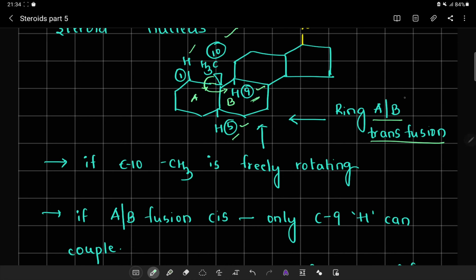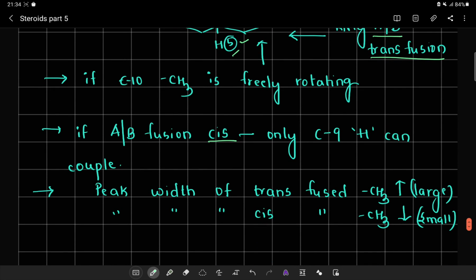If ring AB is a trans fusion, this methyl group will freely rotate and it is going to couple with 3 protons. Whereas if ring AB fusion is a cis fusion, then the methyl group is only going to couple with the C9 proton. If it is a trans fusion, the NMR peak width of the CH3 will be large, and if it is a cis fusion, the NMR peak width of the methyl group will be small.